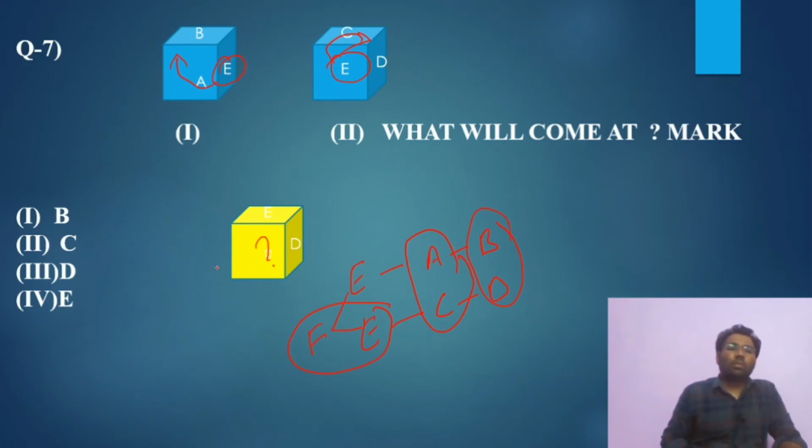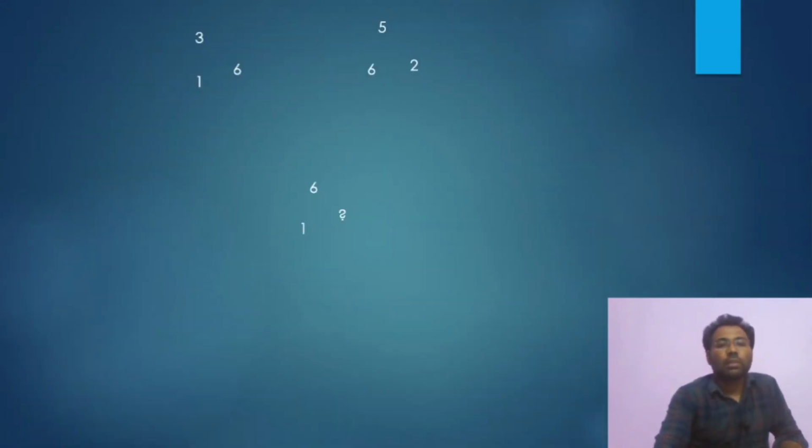So now come to the options. Just eliminate. How will E be possible? Opposite to E, F is not there. D, how will D come? Opposite to D, B is there. So we are left with C only. Okay, let's check the answer. C is the answer. Okay, let's move to the next question.